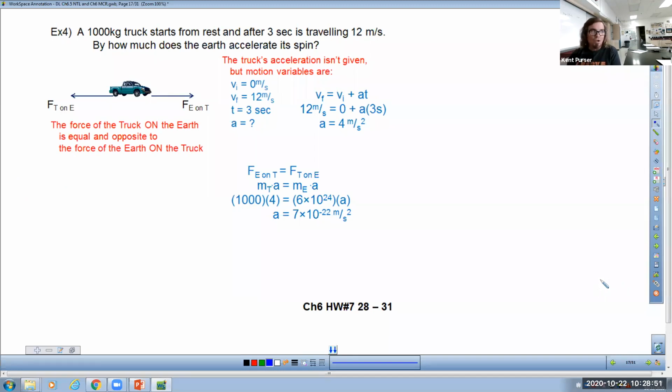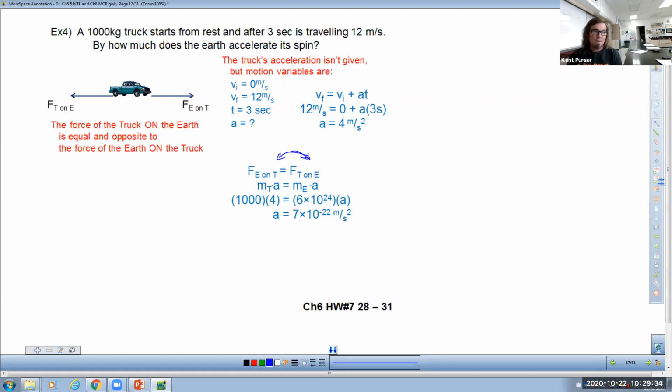What if everybody put all of their cars, then we wouldn't even have to gather on the same side of the Earth. What if we planned on one particular day, at one particular moment, everybody faced their cars to the east and we all gassed it? Could we cause the Earth to spin a little bit faster so that a day, instead of being 24 hours long, dropped down to like 23.5 hours long? Theoretically, yes, we could. But realistically, no, we can't, because there's just not enough mass of cars and people and everything else to affect that very, very large mass of the Earth. Yes, I have these on opposite sides from the previous slide, but it still works.